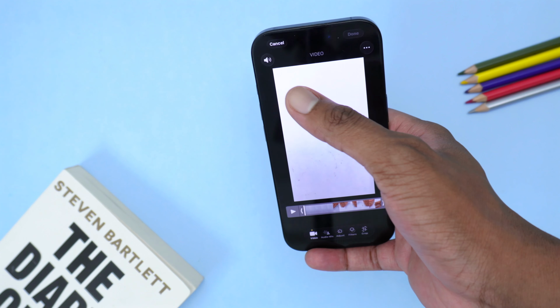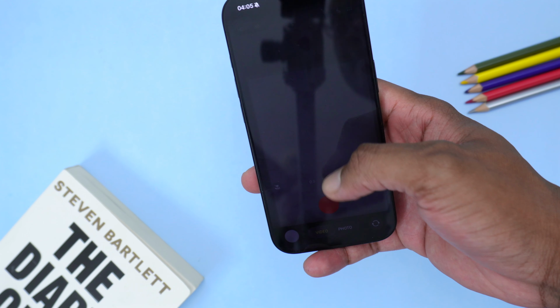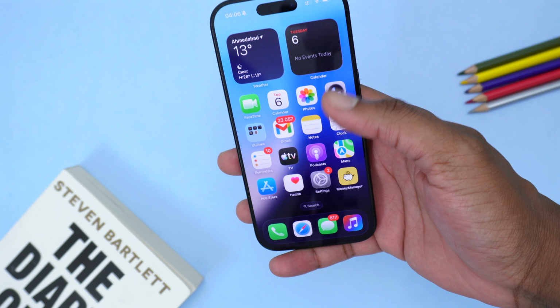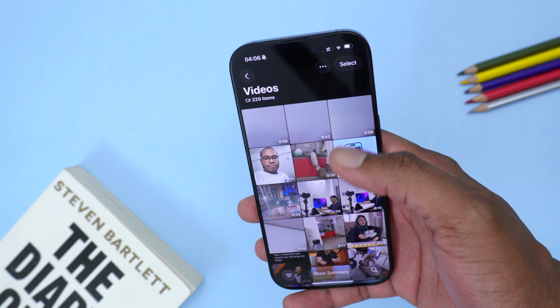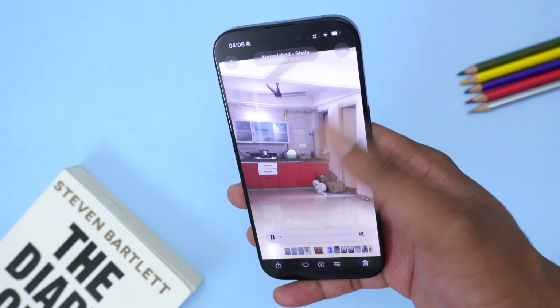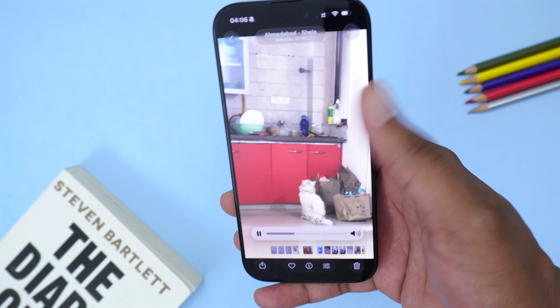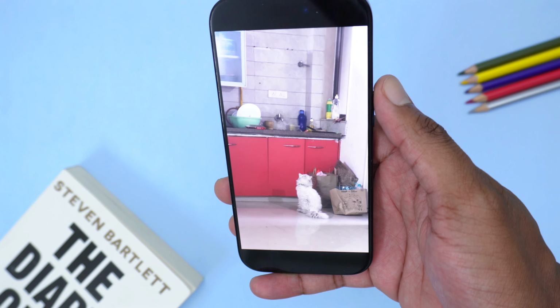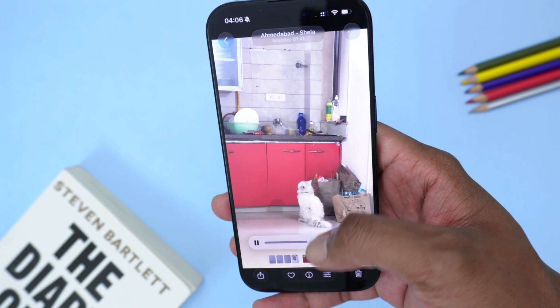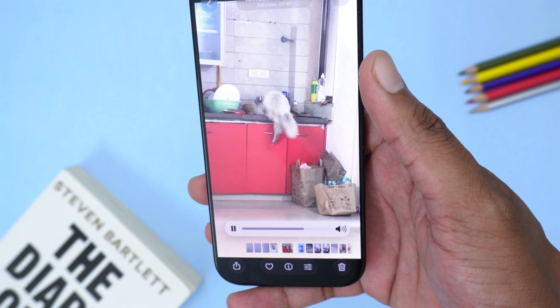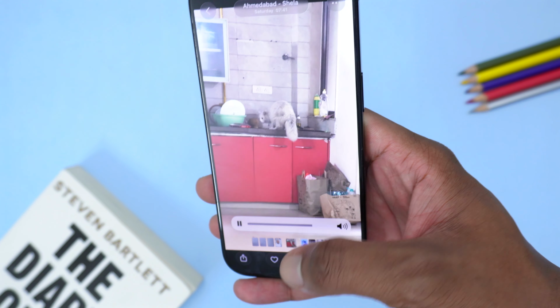For example, to make things more fun in here, I'm gonna select a different video, okay? So I'm gonna hop into photos and here I'm gonna select this video right here of my cat actually jumping here to the balcony, okay? As you can see, the cat in a few seconds simply decides to jump and goes up real quick. So I'm gonna show you how to turn this into a slow motion video.